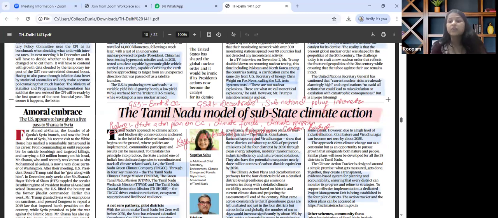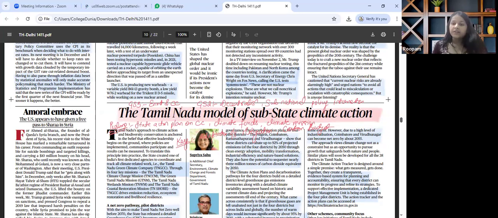The key theme that has been talked in this particular article is about state level climate governance success stories, primarily Tamil Nadu, which has institutionalized climate missions, data backed adaptation, district level climate cells, and a model for India's federal climate architecture that could be replicated in other states as well.